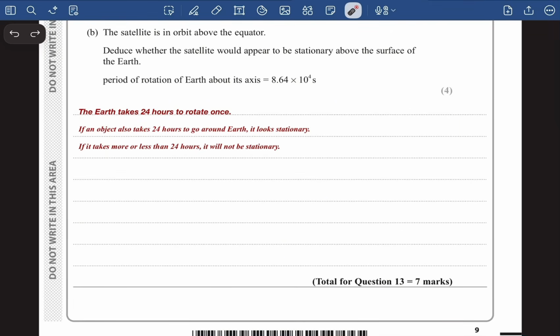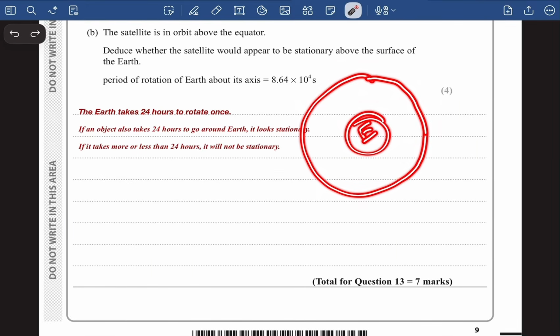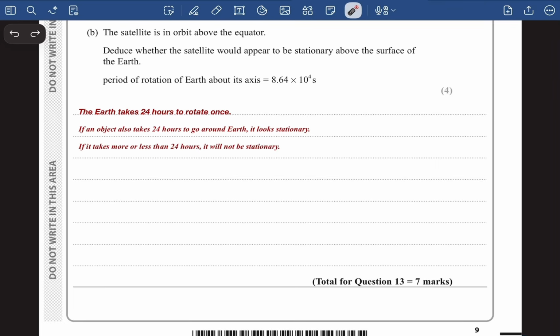Now let's figure out the time period of rotation of this satellite. Now we will actually have to derive a formula. We know when the satellite is moving around the Earth, it will be moving in a circular motion, right? And who is providing that circular motion? The gravitational force is providing the necessary centripetal force to the satellite for it to move in a circle around the Earth, right? So we can say that gravitational force is equal to the centripetal force.